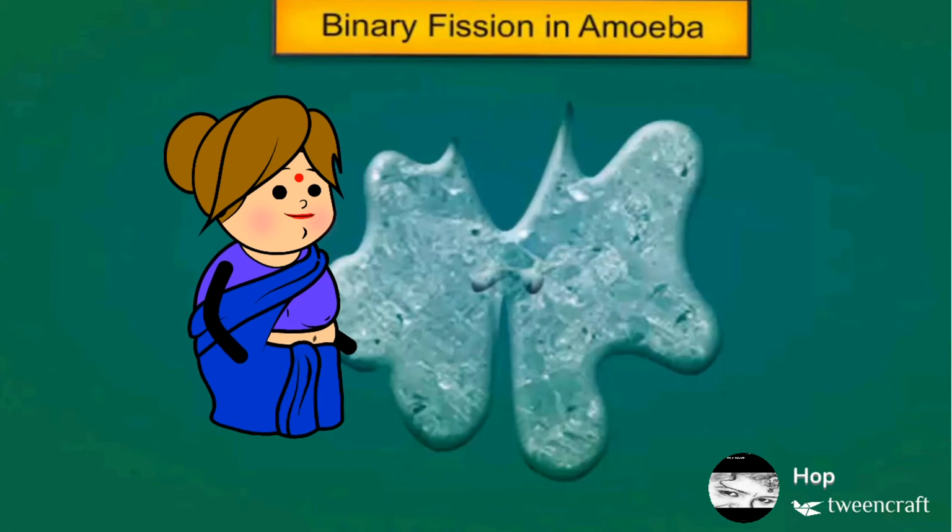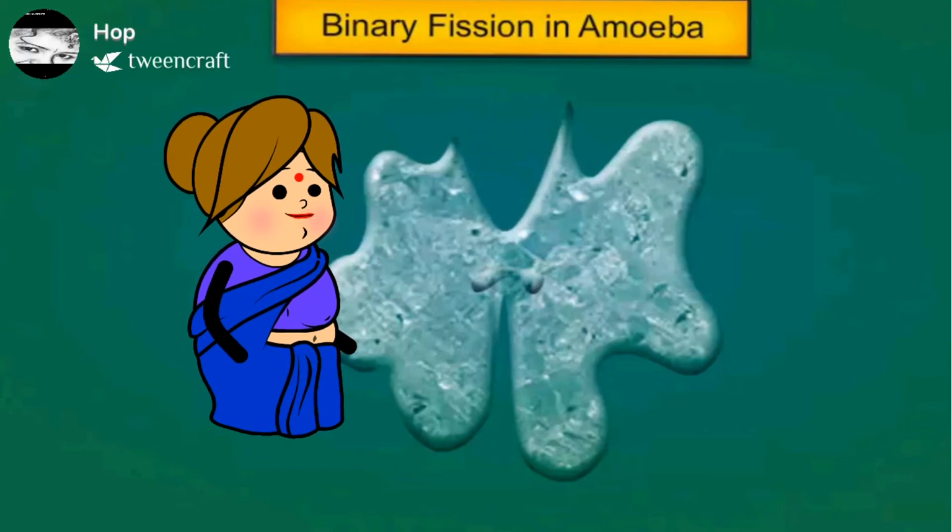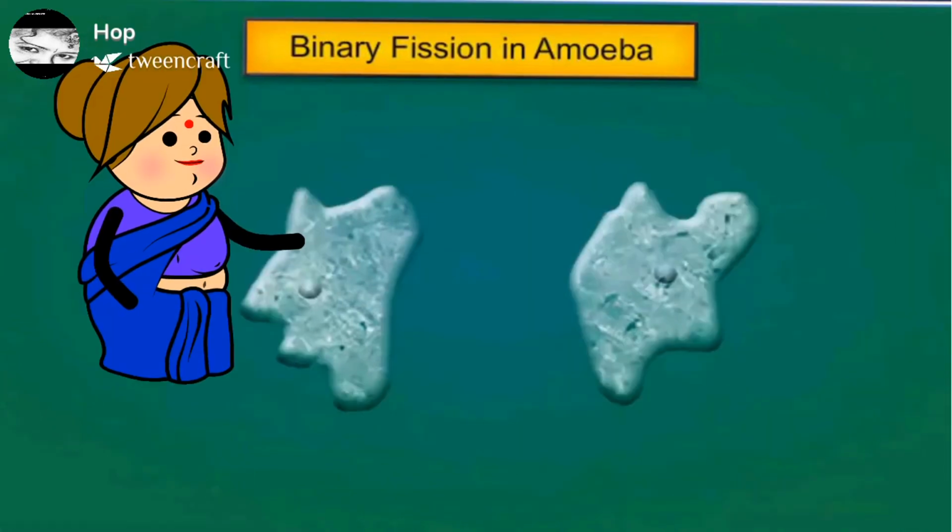Karyokinesis is the process of the division of the nucleus. It corresponds to the separation of the daughter chromosomes into two daughter nuclei. Karyokinesis is usually followed by cytokinesis. Cytokinesis is the process of the division of the cytoplasm. It corresponds to the separation of the daughter nuclei into two daughter cells. Cytokinesis occurs immediately after mitosis. See how the daughter cells are divided and they are genetically and morphologically similar to the amoeba parent cell.